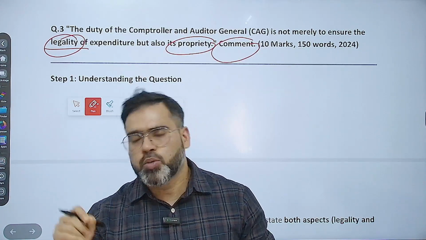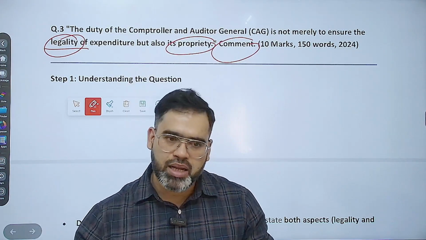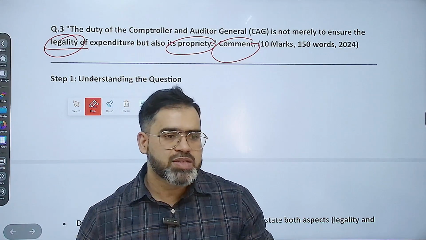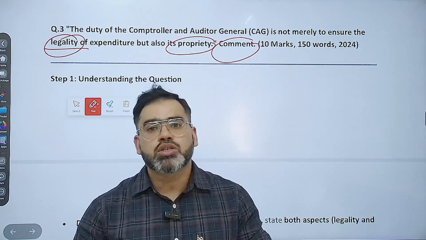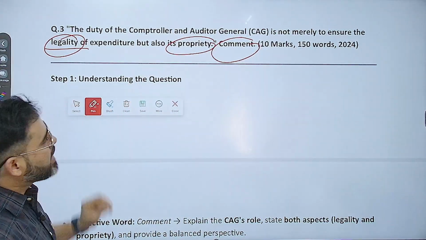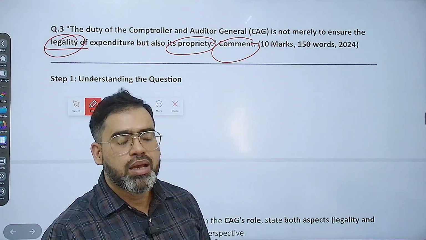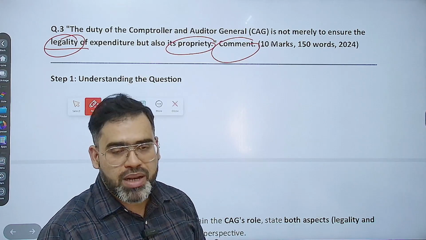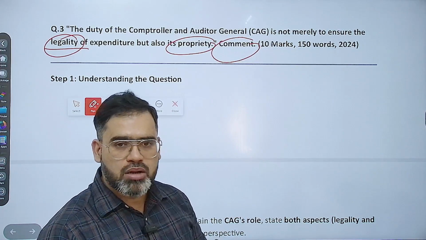Then come to propriety. Propriety means for example, with the same money they are spending, the outcome is less, but if they find any other alternative and spend the same money, then the outcome will be much better than the earlier approach. That is called propriety. That is what they want to ask, कि CAG की सिर्फ ये ड्यूटी नहीं है कि जस्ट लॉ फॉलो करना है, ये भी ड्यूटी है कि प्रोप्राइटी भी फॉलो करे. That means the important principles of finance, that also need to be followed. That means efficiency, effectiveness, that also need to be followed.